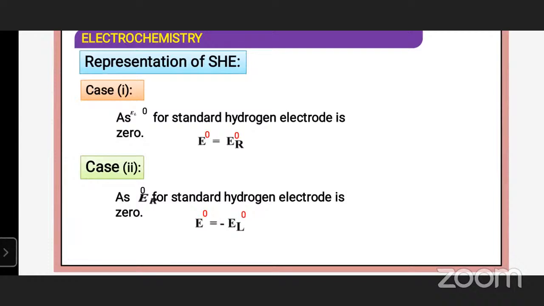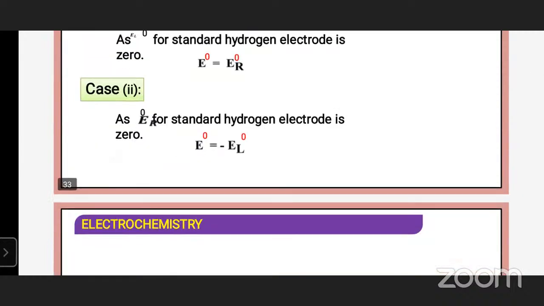Case 1: E naught cell is equal to E naught right-hand side. Case 2: E naught R is equal to 0, the standard hydrogen electrode is 0, so E naught cell is equal to minus E naught left-hand side.